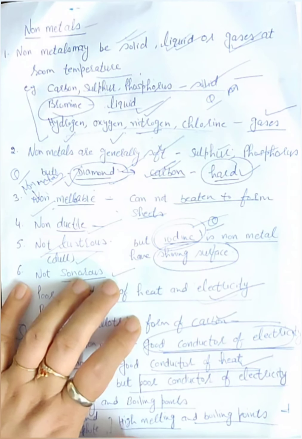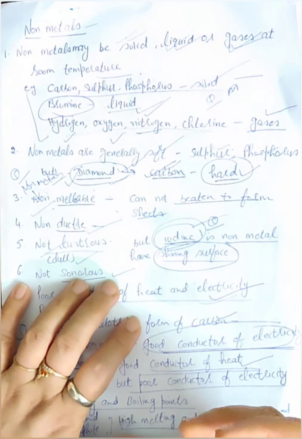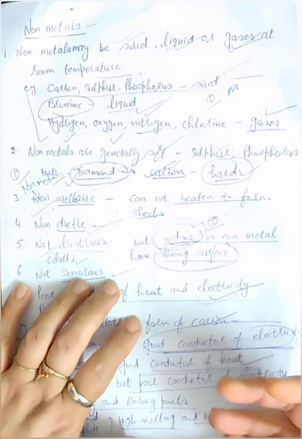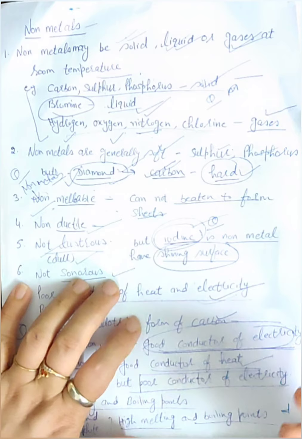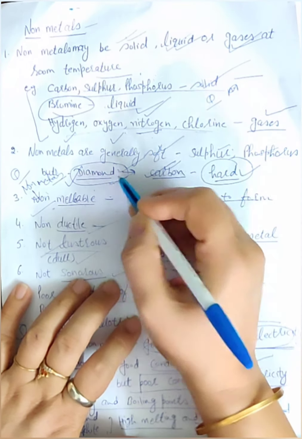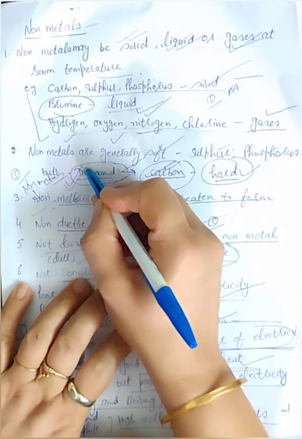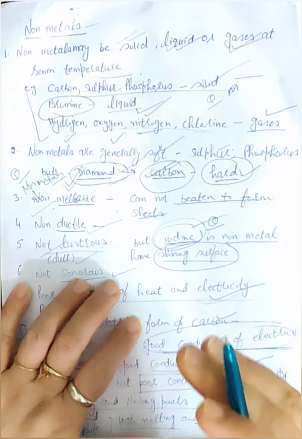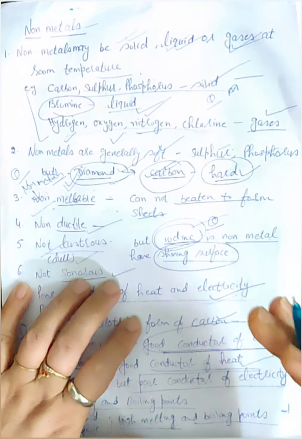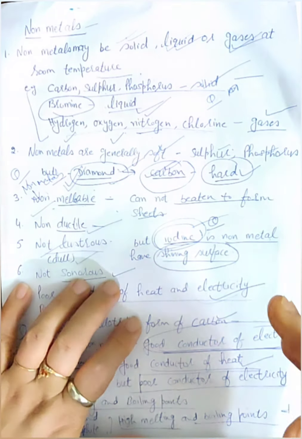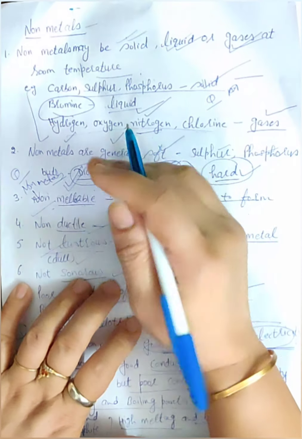Carbon exists in three different allotropic forms: diamond, graphite and Buckminsterfullerene. Diamond is the hardest substance ever known. If you have to write an example of a non-metal that is hard, you will write diamond.